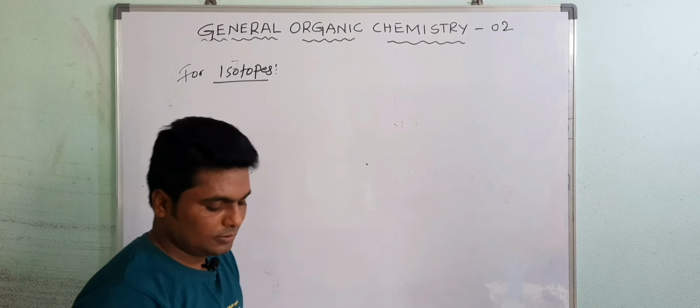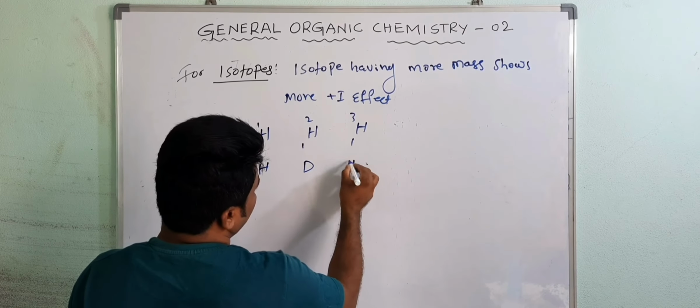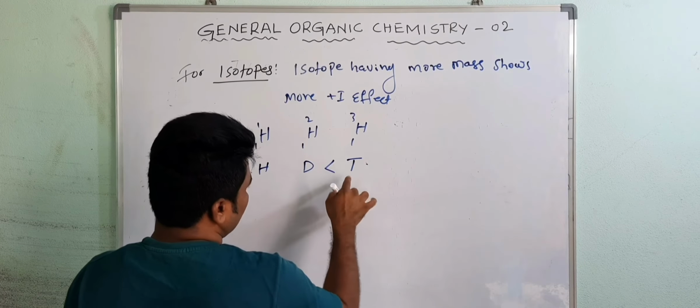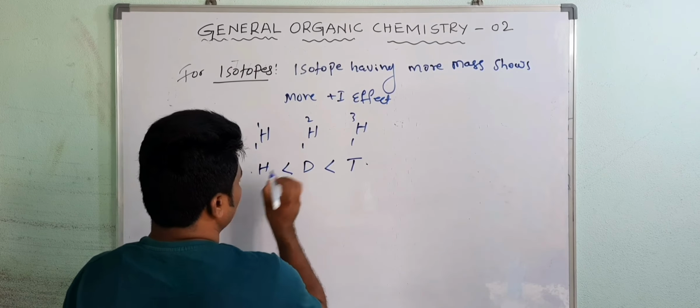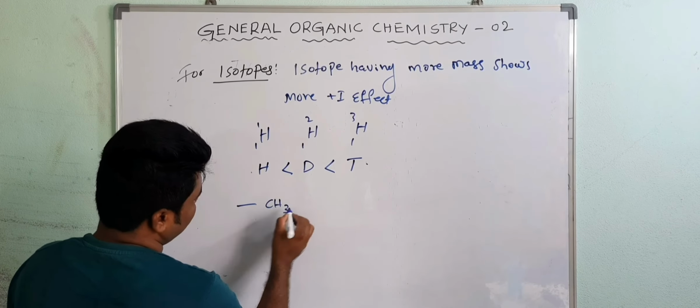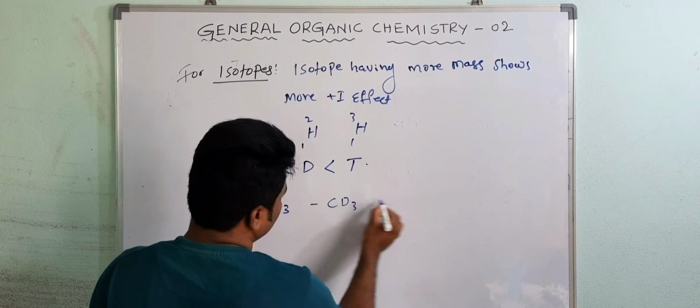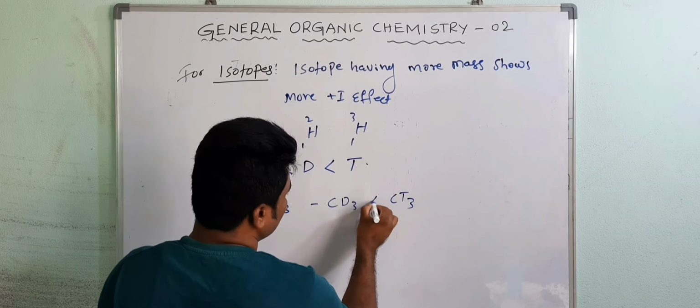Suppose we have the hydrogen isotopes: H 1 1, H 1 2, then H 1 3. This is protium, that is hydrogen, deuterium and tritium. You can also write H simply, deuterium D, tritium T. The one with more mass shows more effect. For example, CH3, CD3, then CT3. Here it will show more plus I effect.